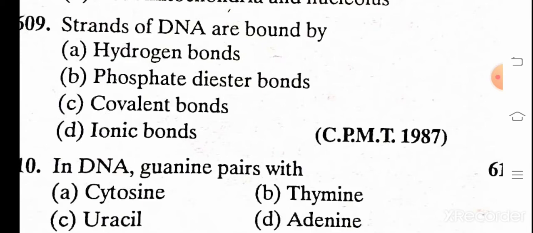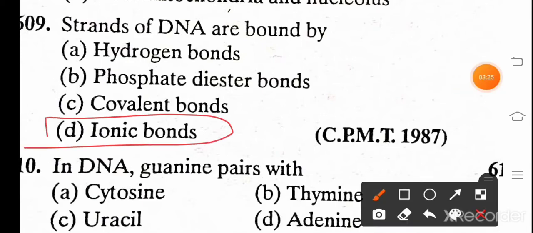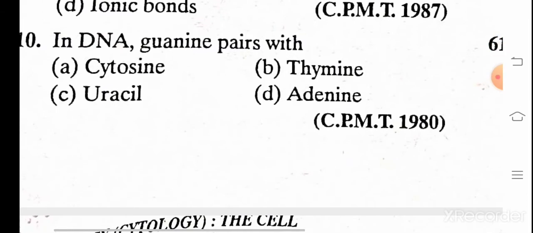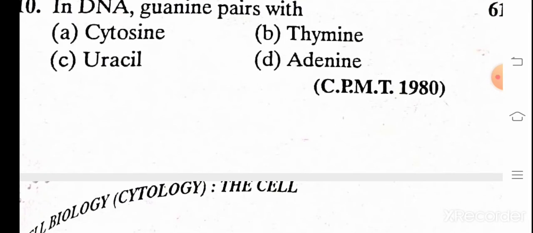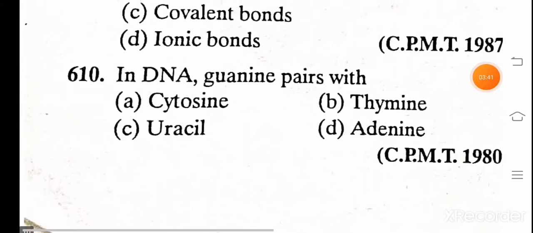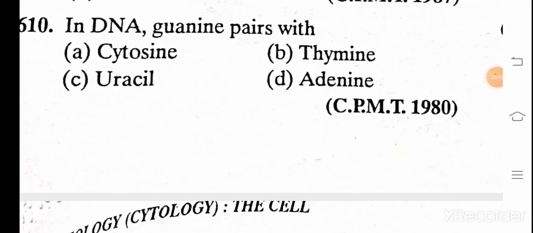Strands of DNA are bound by: A. Hydrogen bond, B. Phosphate diester bond, C. Covalent bond, and D. Ionic bond. And the correct answer is ionic bond. In DNA, guanine pair with: A. Cytosine, B. Thymine, C. Uracil, D. Adenine. And the correct answer is A, Cytosine.